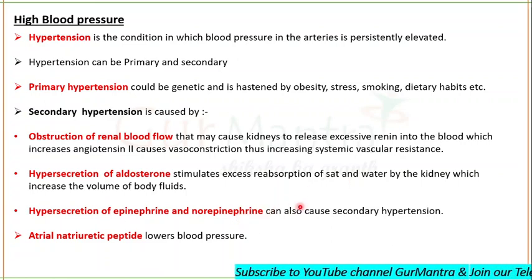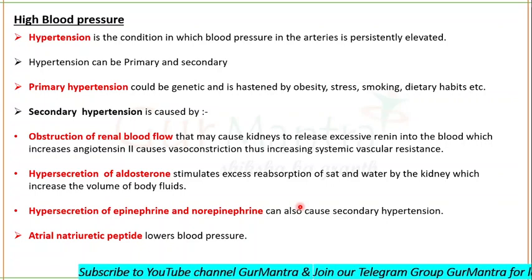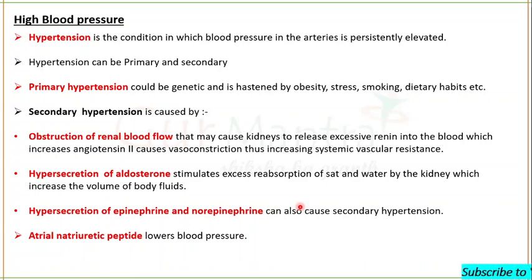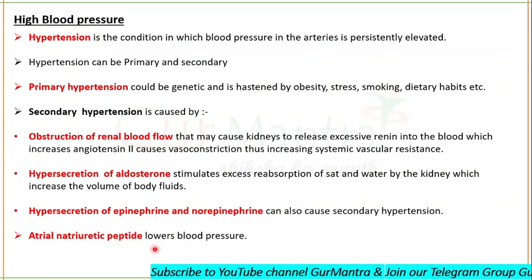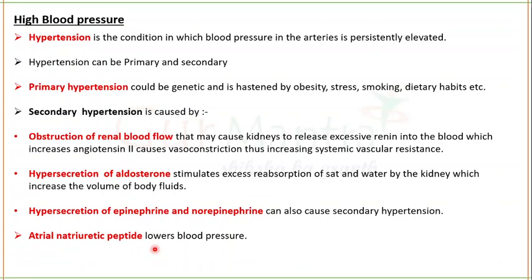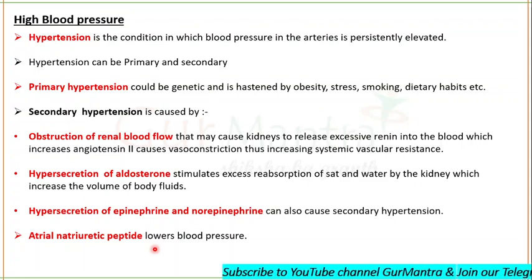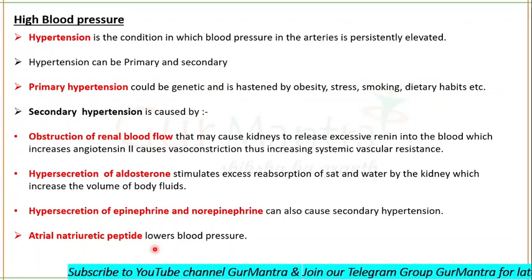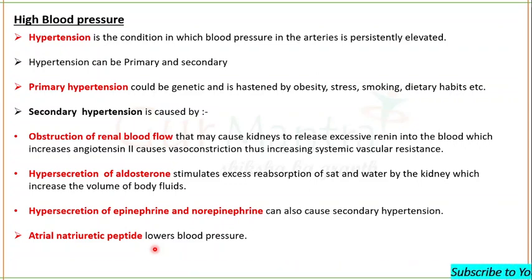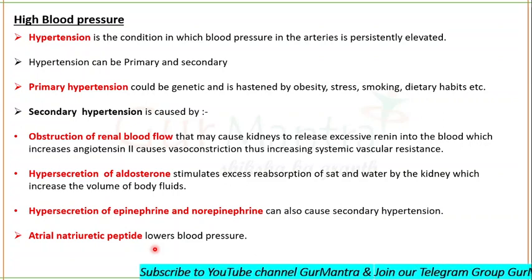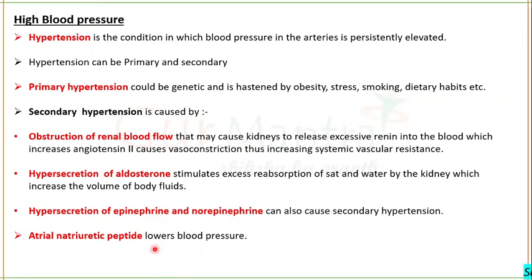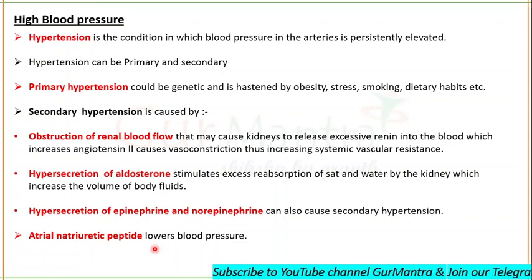Epinephrine and norepinephrine also result in increased blood pressure, while blood pressure is lowered by atrial natriuretic peptide. Atrial natriuretic peptide is secreted by the cells in the atria of the heart, and it lowers the blood pressure by causing vasodilation and by promoting the loss of salt and water in the urine. Then the body will not be able to retain the water, there will be loss of blood volume, and ultimately blood pressure will decrease. I hope these things are clear to you.